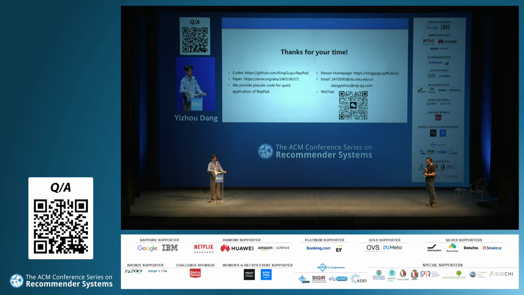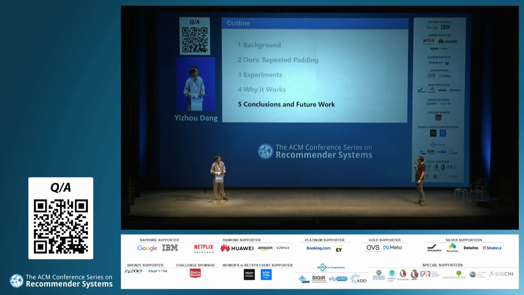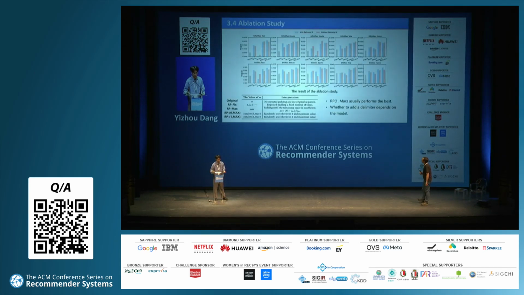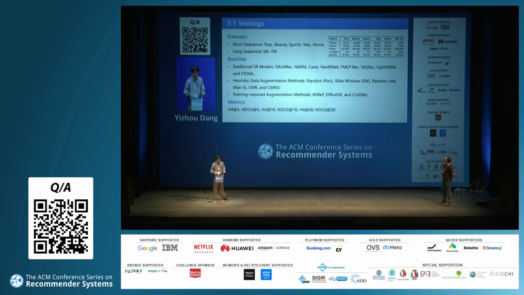Thanks for the talk. There are several questions. Before I jump to those, I want to just ask one myself. Can you explain a little bit about the 0 delimiter you're using and if there's anything special about that? Because if you're repeating the sequence, you might be putting the output you're trying to predict ahead of that delimiter. So is that handled in a special way? Yes, let me get that slide.